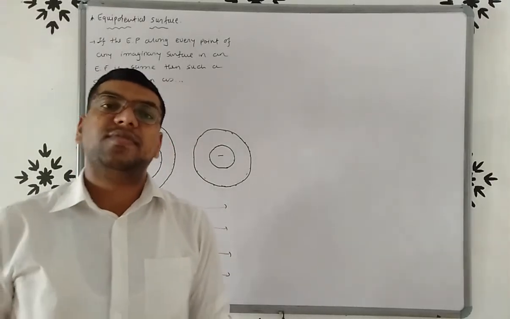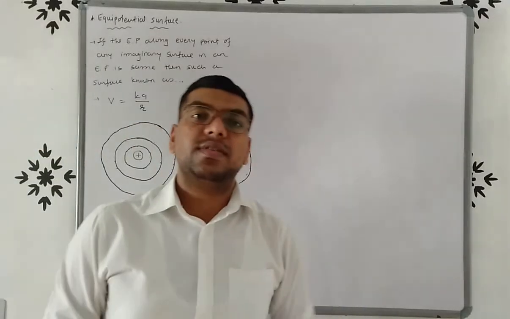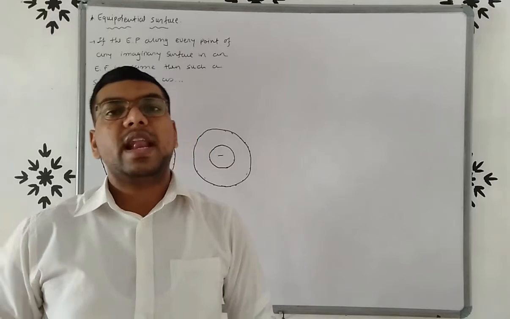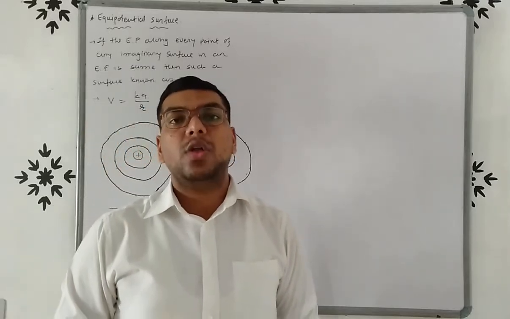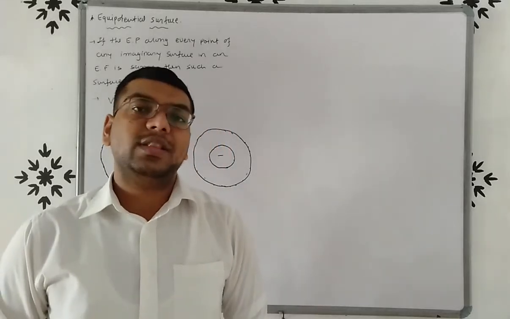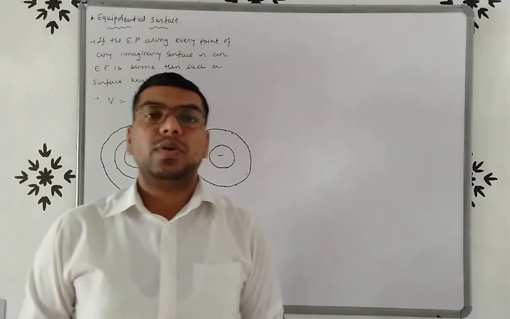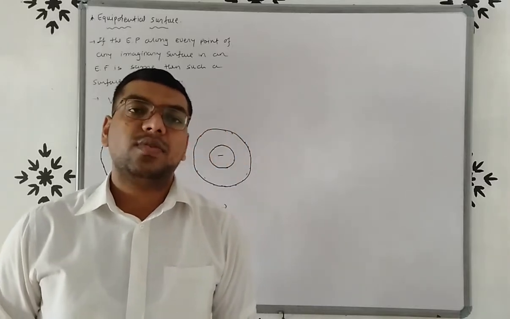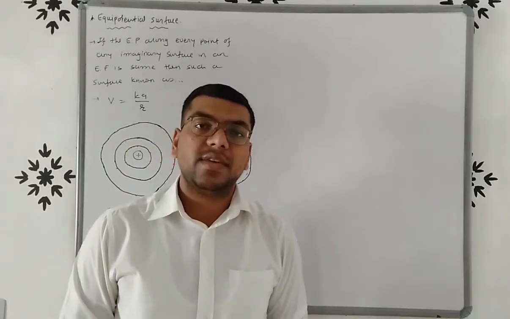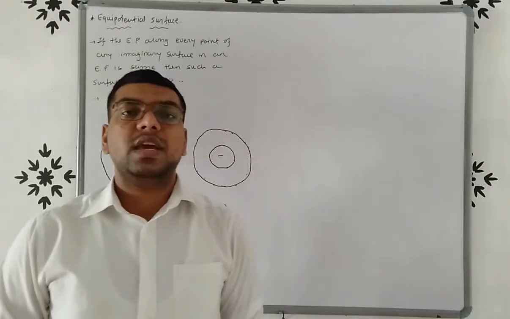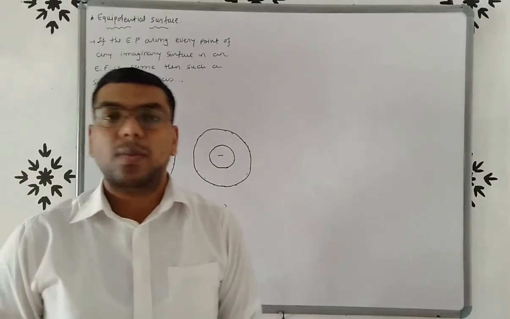Now friends, for this equipotential surface, the electric field will always be normal to the point on the surface. So if you want to define the direction of electric field, then the direction of this electric field for the equipotential surface is always normal to the surface.